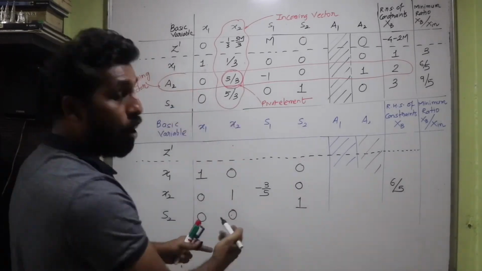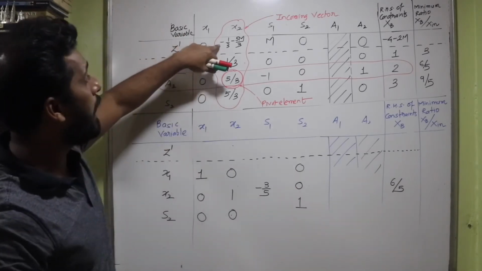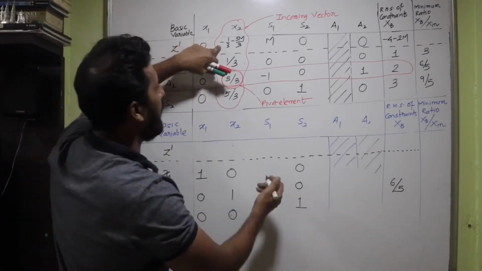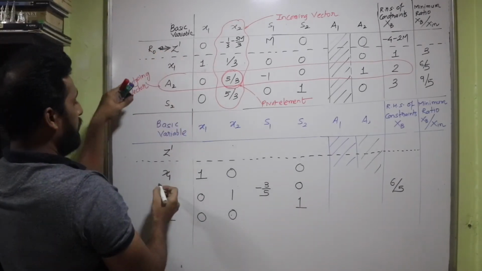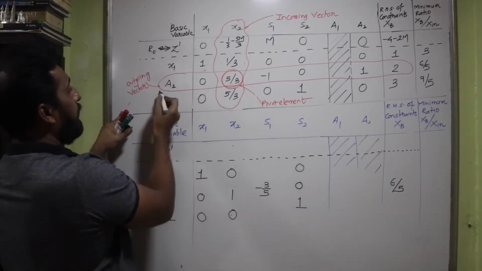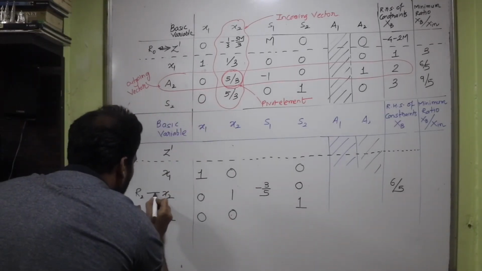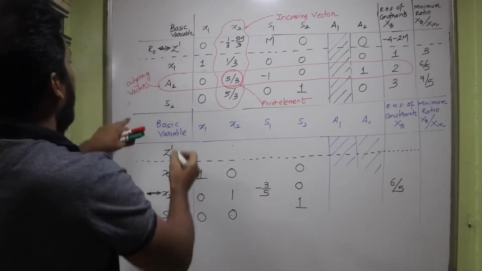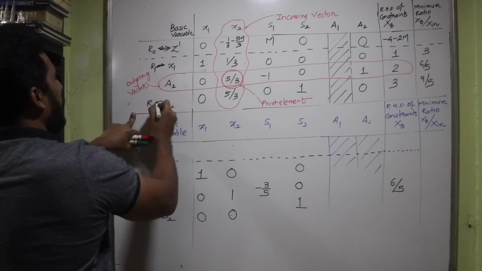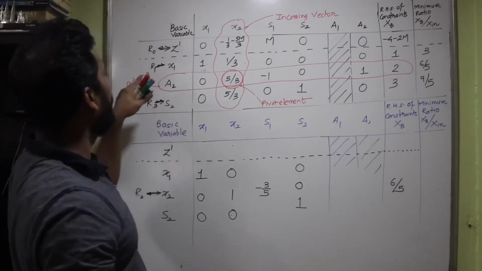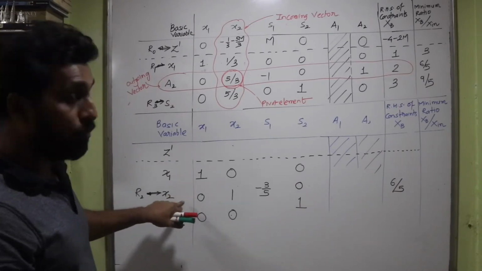Remember that the X2 column is going to change, isn't it? So all the row operations will be written taking the help of the X2 column. So here I see this is R0, the very first one. Then there is R1, isn't it? This is the pivot element, so this is going to be R2. So I'm going to write R2 here in the next simplex table, and then this is R1 here and R3 here. So whatever row operations I'm going to write will be from here, and it will be using the pivot element R2 from the next simplex table.